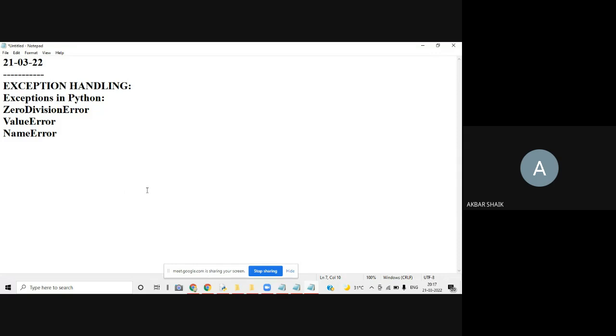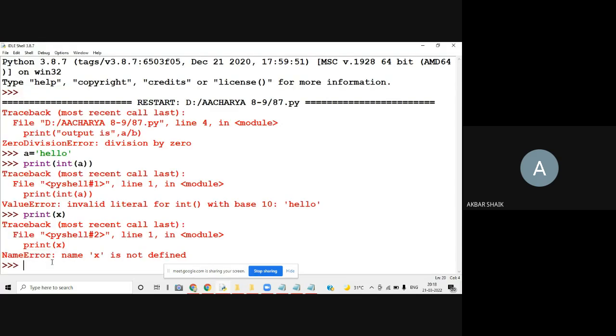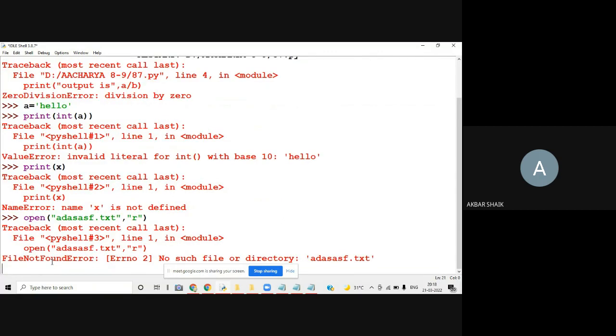So like this, we are having different types of exceptions. Already we worked on some files. In file operations, we used the open operation. I'm trying to open some file, but it is not available in my current working directory. So this is also one of the exceptions. If you observe here, we got an exception: I'm trying to open some file in read mode, but it is not existing, so I got an exception called file not found error.